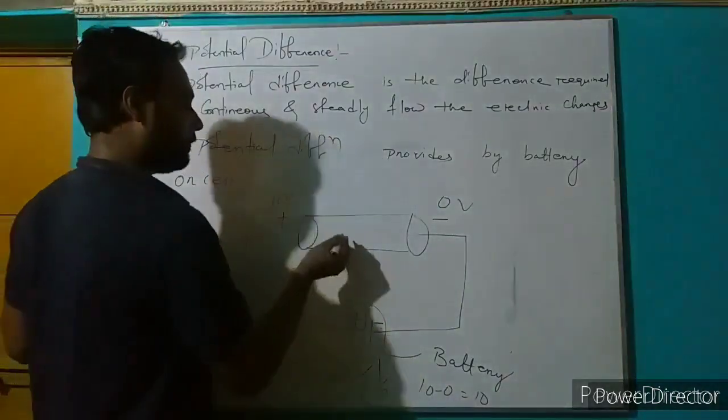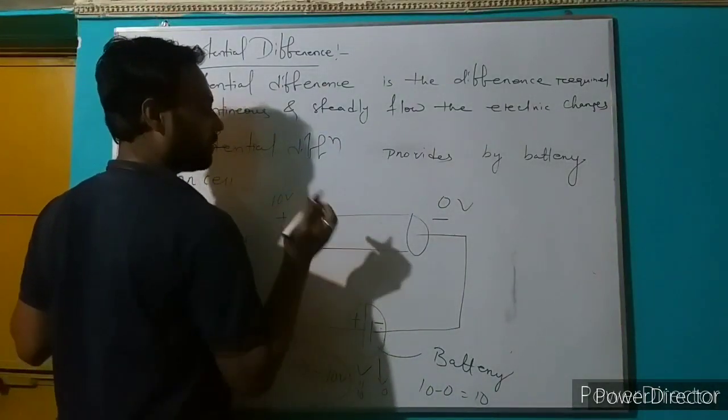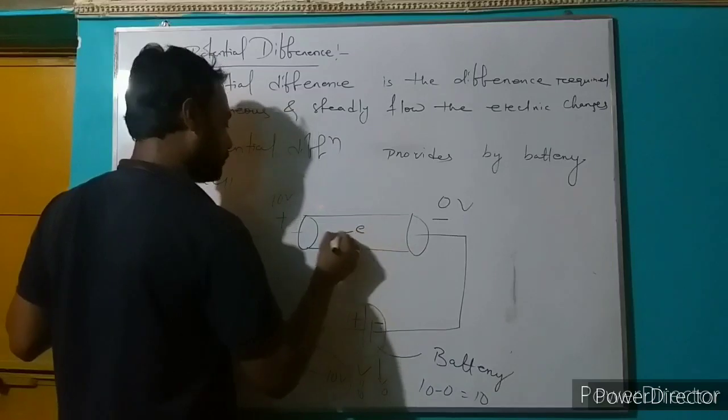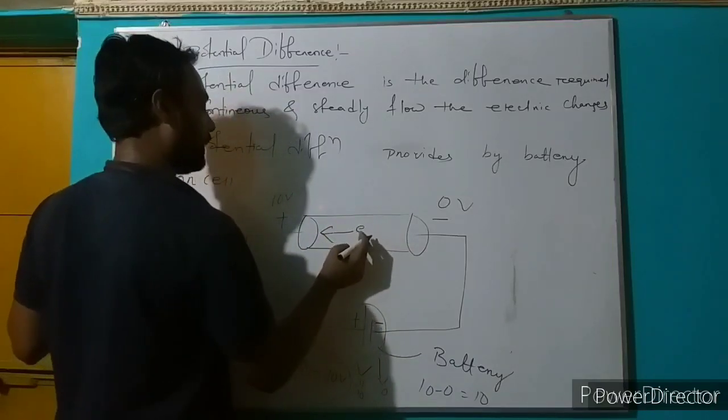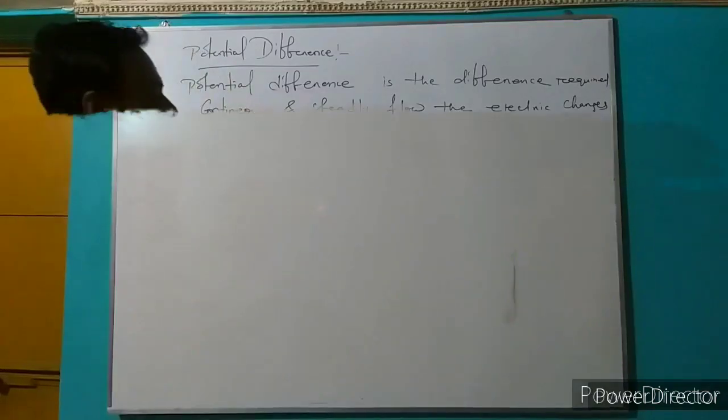Whenever the electrons inside the conductor become free, they move from negative to positive end.